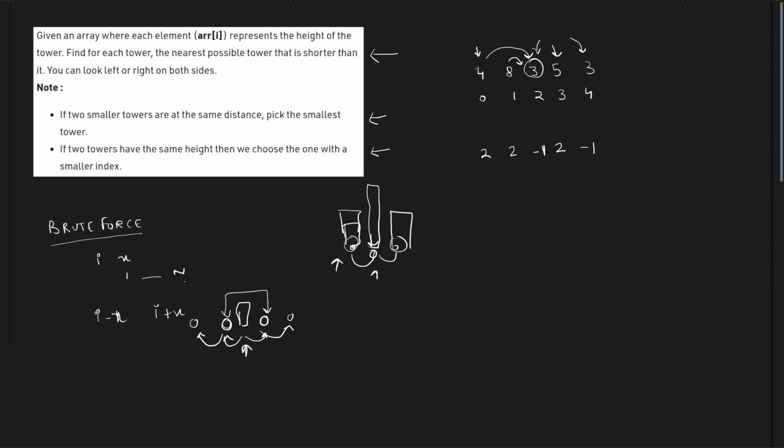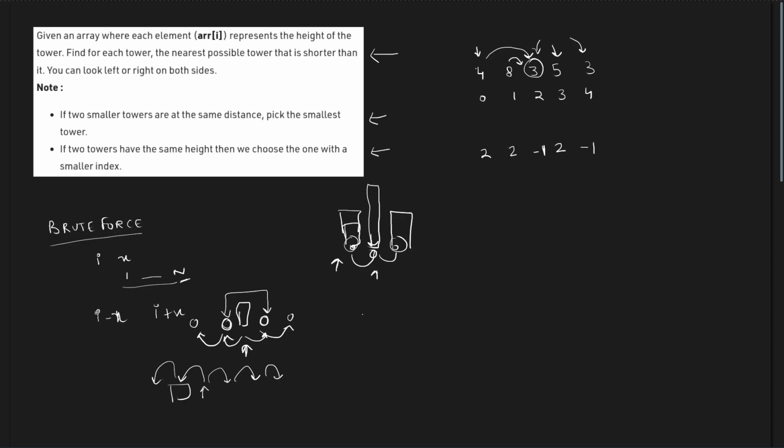Now the value of x can be at max n, and obviously, for example, if this was at the second position and there is only one cell to its left, then on the second iteration it will go out of bounds and you'll have to take care of it separately. And the right one will still keep on going on the right. That is why I have taken it to be n, but if one of them goes out of bounds, you will have to take care of it separately.